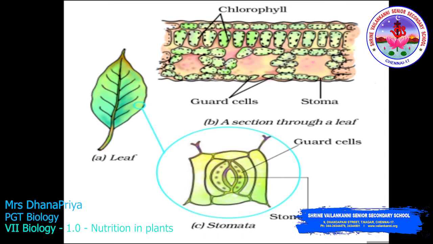So this is chlorophyll. Here you can see the leaf section. When you see it under the microscope, this is the structure you can see. So there will be the stomata, which is the opening of the leaf, and those stomata are guarded by the guard cells. So this will be the C. C will be the structure of the stomata. You can see the stomata.